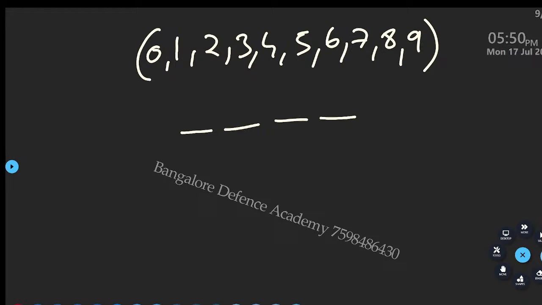With repetition and without repetition, both. Four digit numbers.